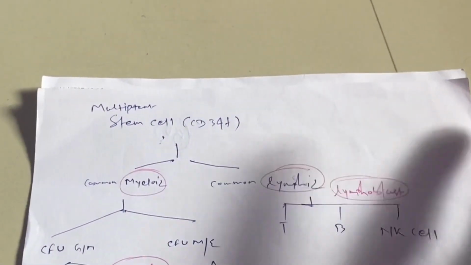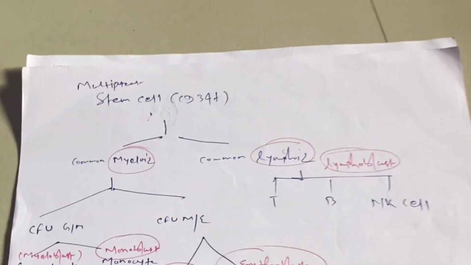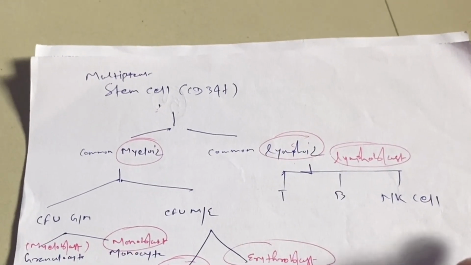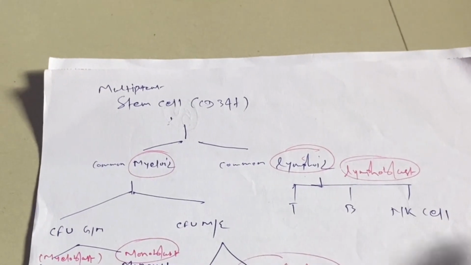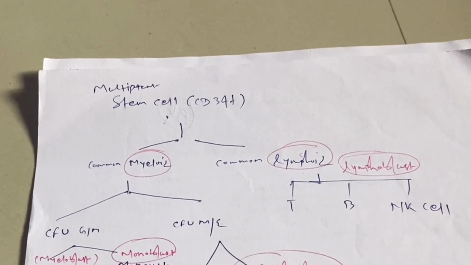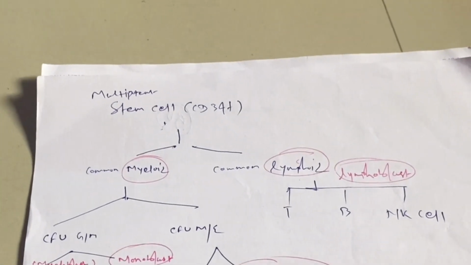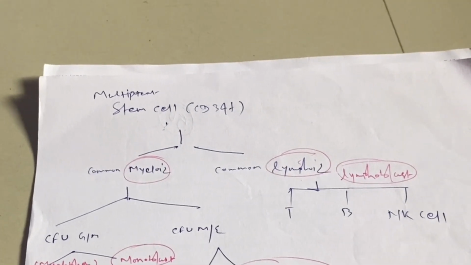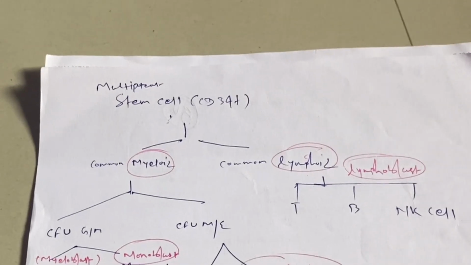There are various types of cancer. Before that, we are going to discuss what is cancer, what is acute, and what is chronic. Any type of cancer cell is an anaplastic cell.